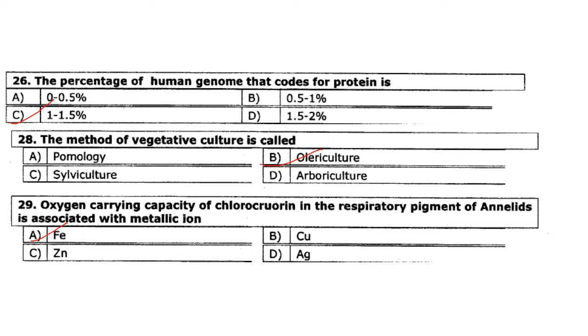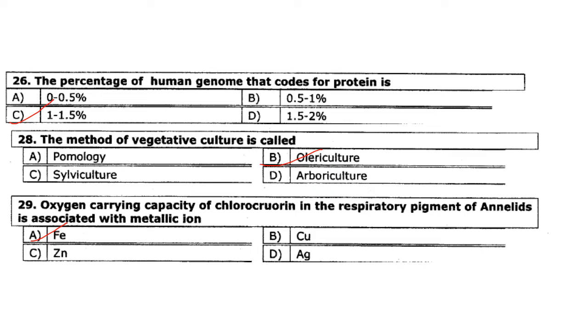The method of vegetative culture is called as. Pomology is a branch of botany that deals with fruits and their cultivation. Then silviculture is the art and science of manipulating forest vegetation to enhance forest growth and establish new forest stands and wildlife habitat. Then arboriculture is the cultivation, management and study of individual trees, shrubs, vines and other perennial woody plants.